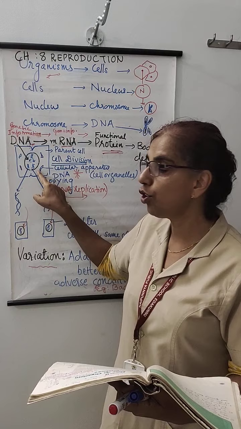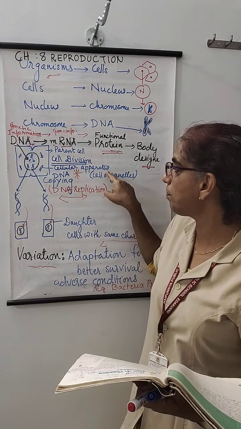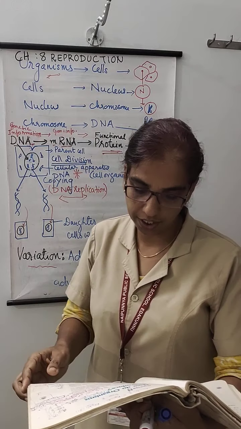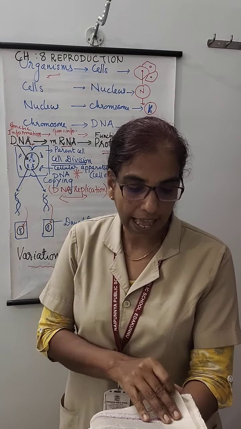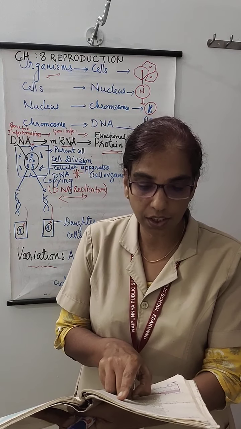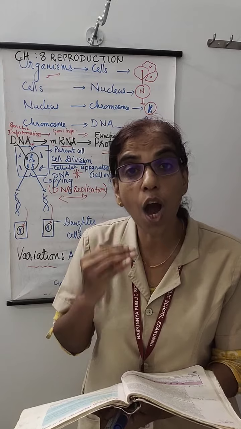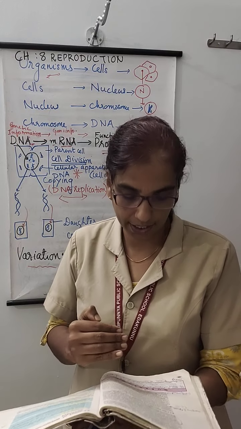You can see new DNA copies are the basic events in the process of reproduction. And you can even see in page number 128, the variation in the second chapter, you can see variation and how this variation is important.